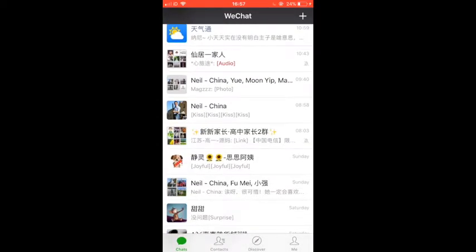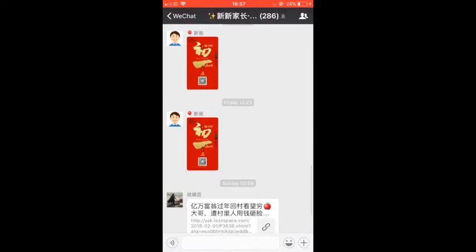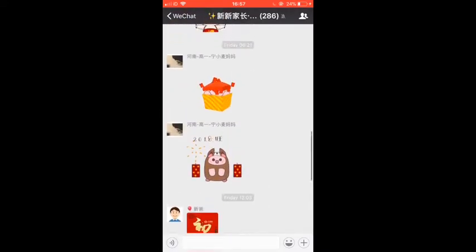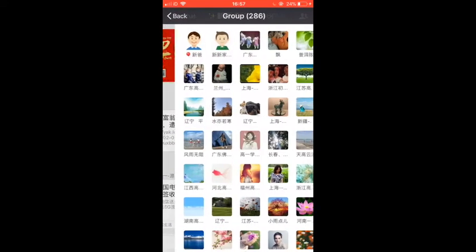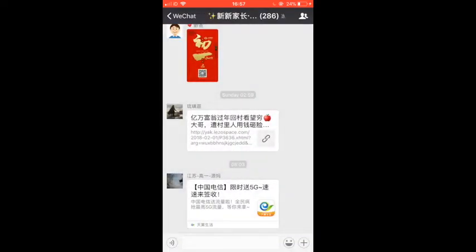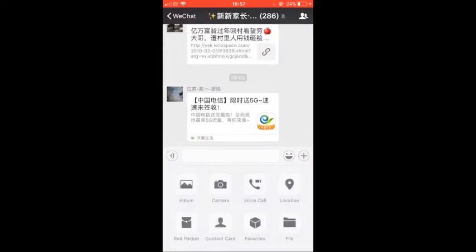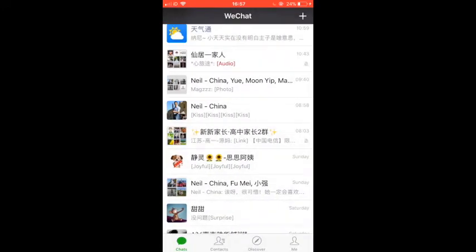Well, here is a group chat which is quite commonly used by businesses in China to nurture a relationship with potential customers. Here again, you can type your message or send audio messages. You can also send images, files, or red packets through chats.